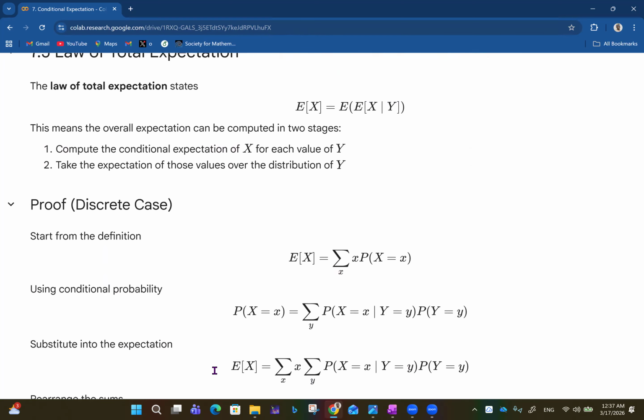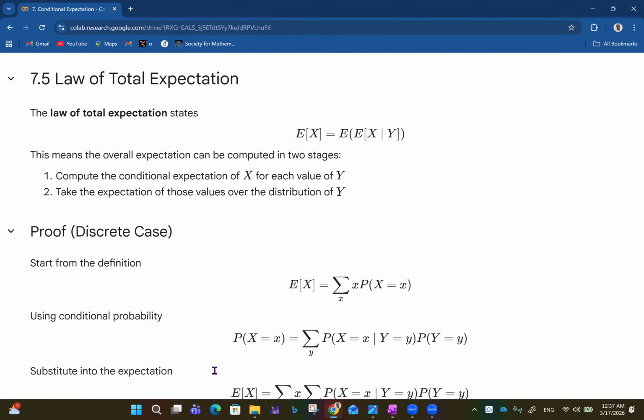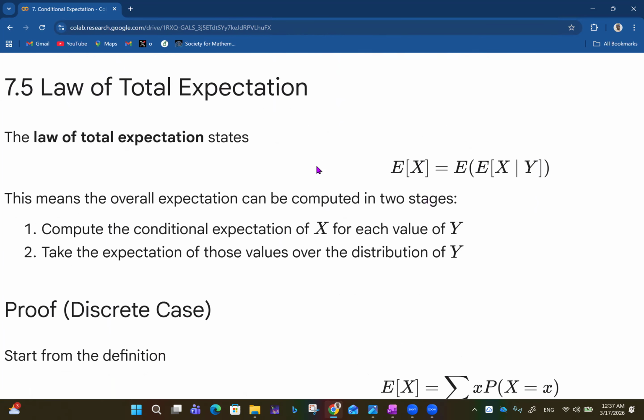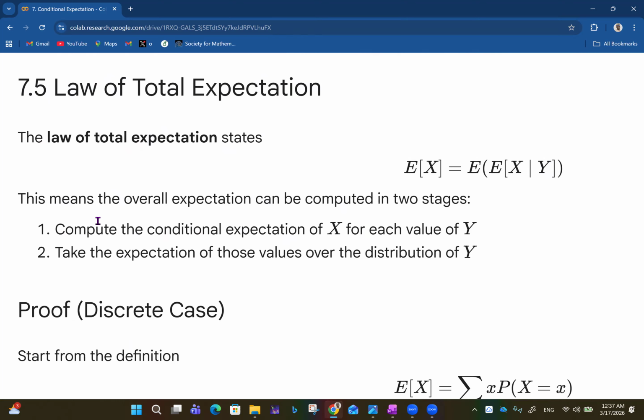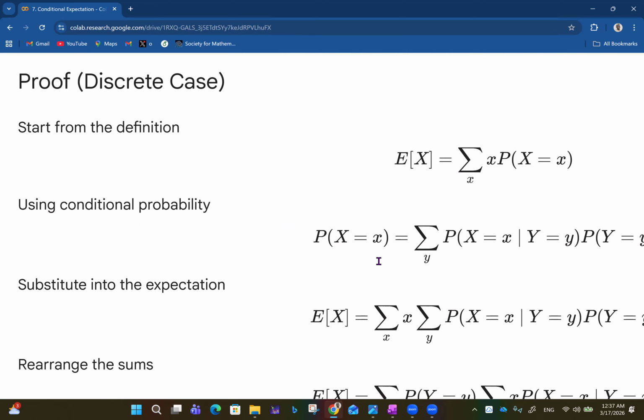Then that takes us to the law of total expectation. The law of total expectation states that the expected value of X is equal to the expected value of the expected value of X given Y. This means the overall expectation can be computed in two stages. First of all, compute the expected value of X given Y, and then calculate the expected value of that expected value you've calculated. So first, compute the conditional expectation of X for each value of Y, and take the expectation of those values over the distribution of Y.